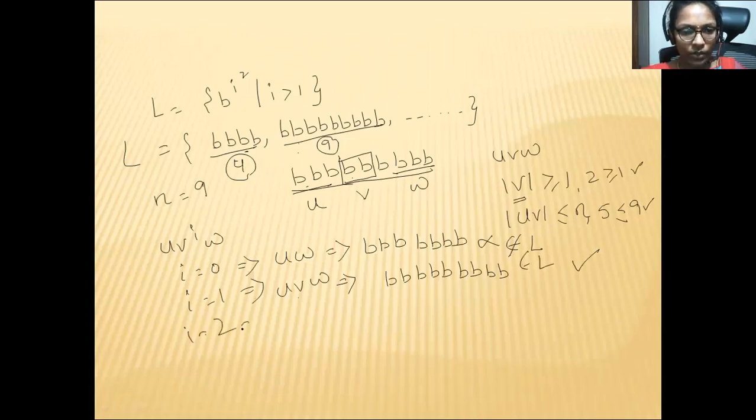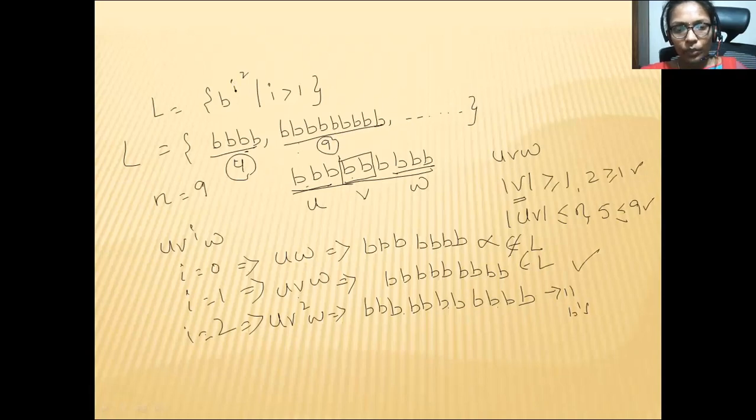Next, i value is 2. In the sense u v squared w, so v you need to write 2 times. u as it is, 3 b's. v is 2 b's, you need to write it 2 times. Then w is 4 b's. How many b's are we getting? 3, 6, 9, 11. So check whether 11 b's are available in your language or not. After 9, 3 squared is over. Next is 4 squared, which means 16. The next one is 16 b's. That means 11 b's does not belong to L. So directly you can say L is not regular.